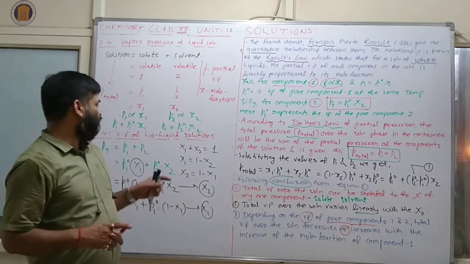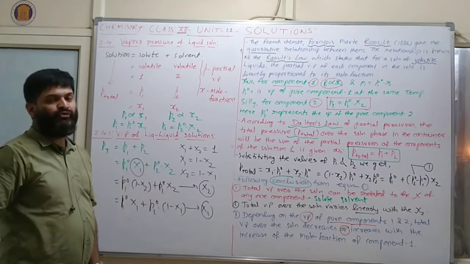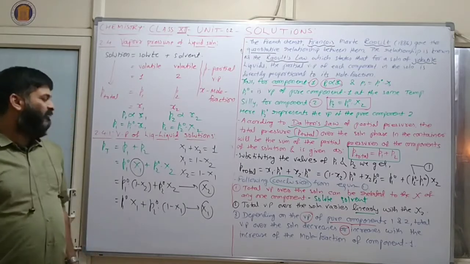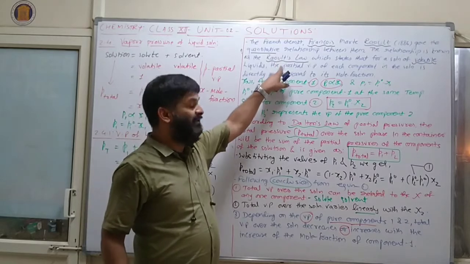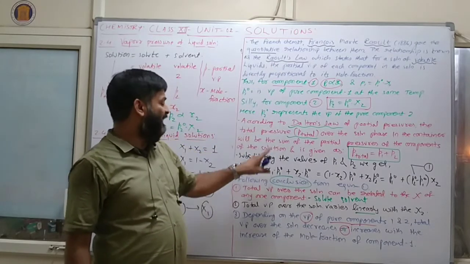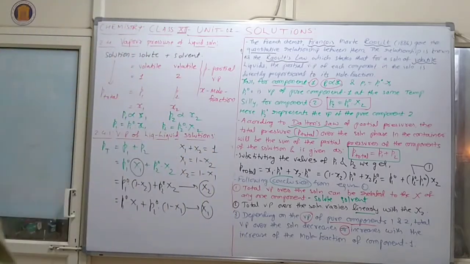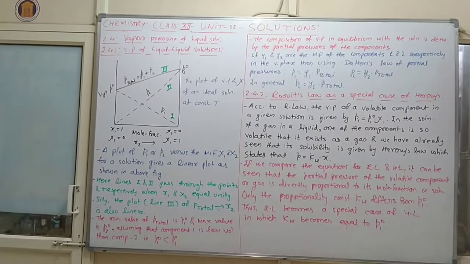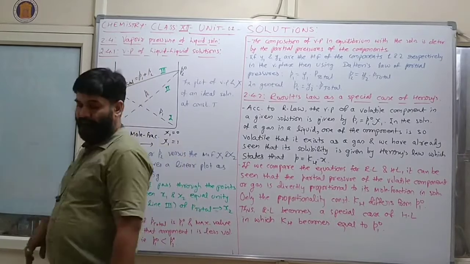In this way, if we are discussing vapor pressure of liquid solution, first of all the statement of Raoult's law will come, then Dalton's law will come, and then the conclusion. On the basis of the conclusion, now we can plot a graph also. Now, vapor pressure of liquid solution.